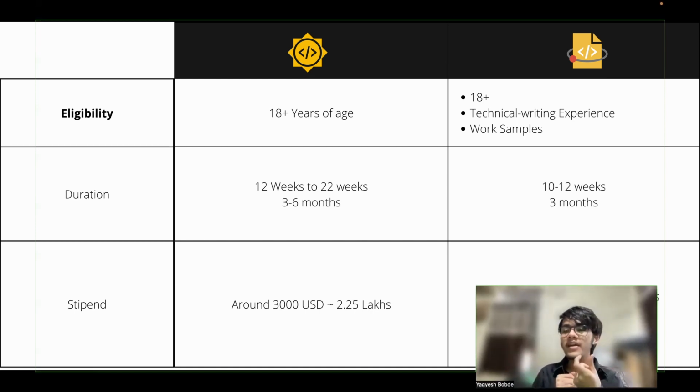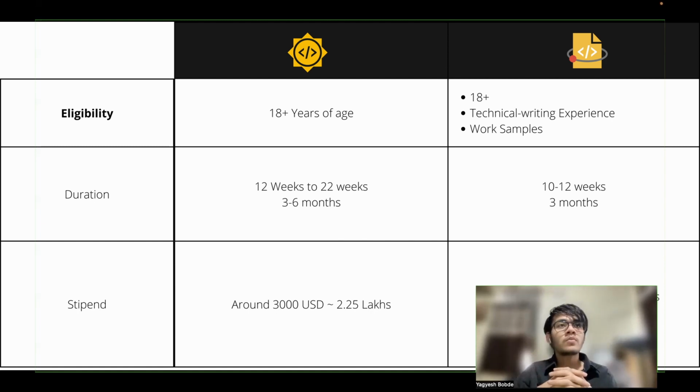The eligibility criteria in GSOD is a little bit advanced. You have to be 18 plus, and other than that, you have to have some experience in technical writing. For example, you have your own blog, or maybe you have published some articles. Just link those articles on your profile or in the proposal that you submit. And even if you haven't done it before, right after watching this video, select a topic of your interest related to computer science, or the language you are learning. It can be on web development, Android development, machine learning or data science, or literally any field of computer science.